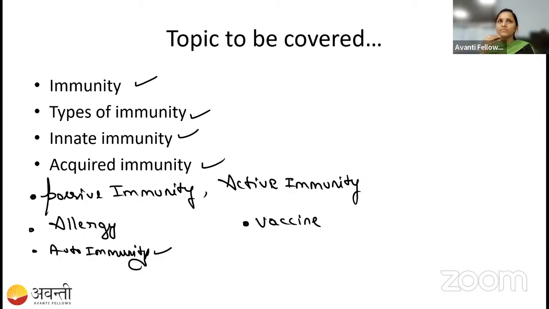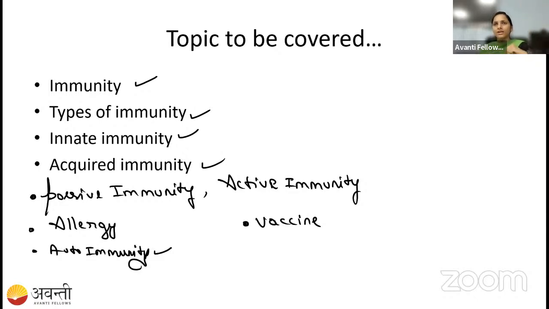For example, if some person is bitten by a snake, can we just leave that person so that the antibody will be secreted in the body itself? No, right? The person will die. For that, we give the anti-venom. That is also a pre-synthesized antibody, the anti-venom antibody. It is given to the person who is bitten by the snake, and immediately the person is cured, right? So the antibodies which are prepared outside the body, we call passive.